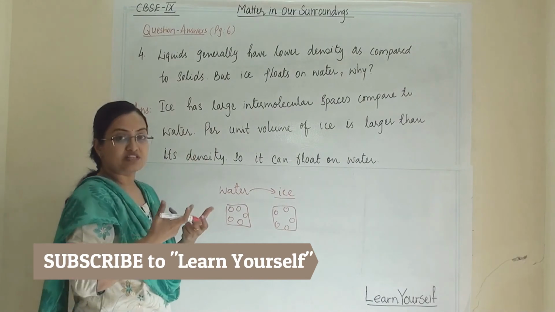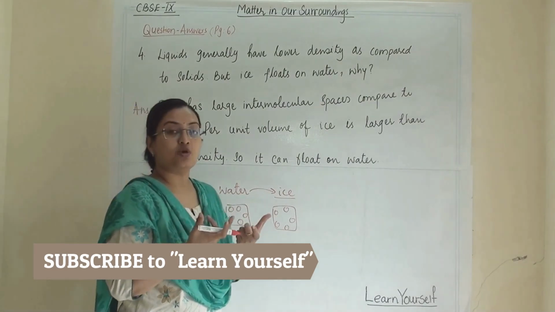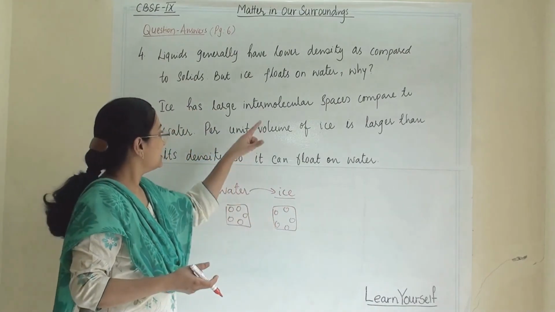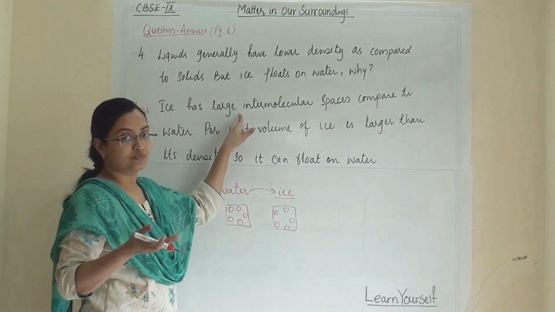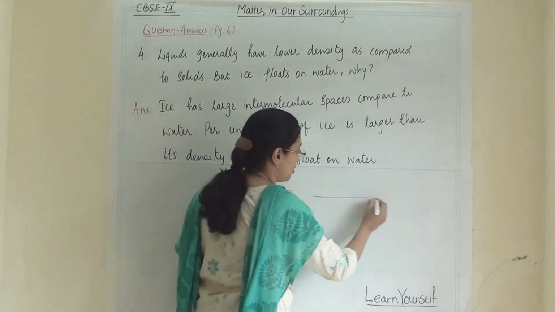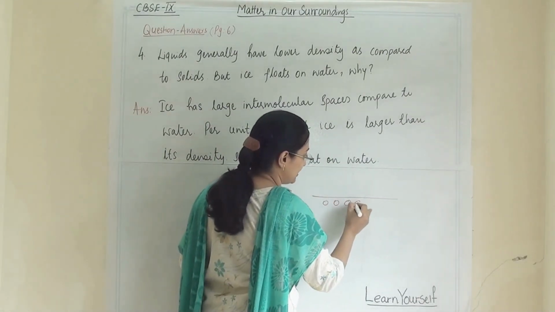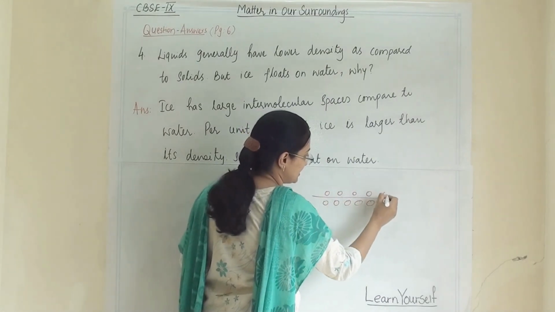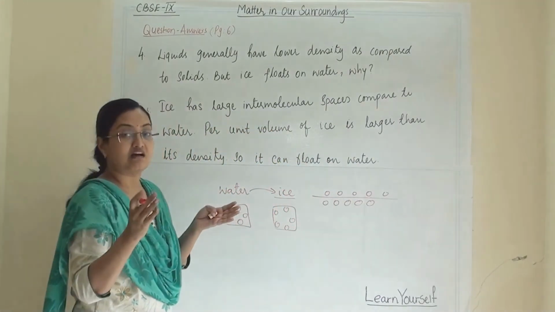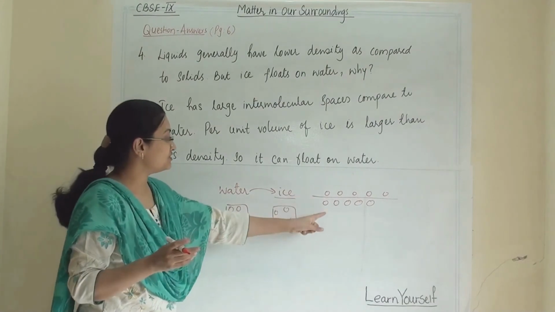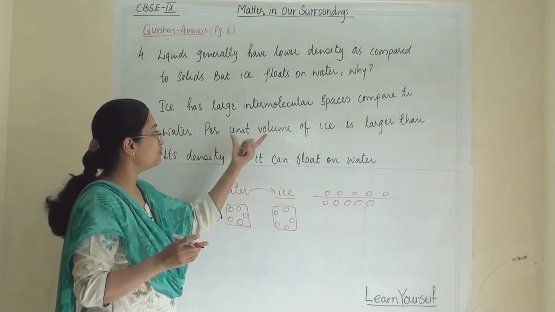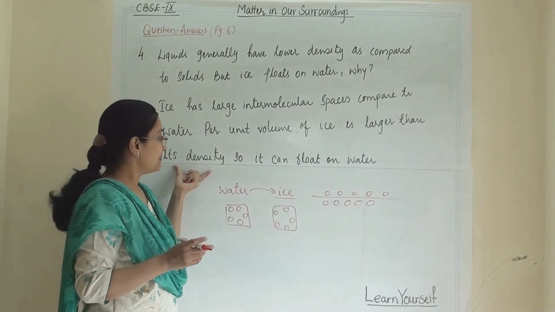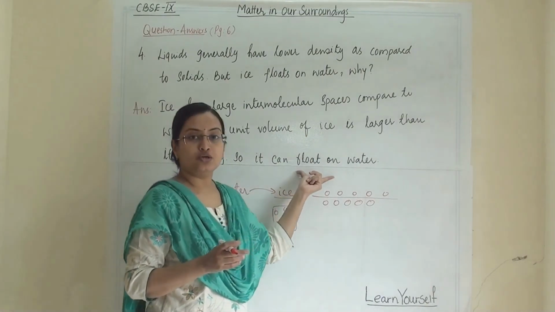Whatever intermolecular spaces are in water, compared to that, in ice it will be larger. So if these are water particles, then these will be ice particles. The spaces are larger, and because of this the volume per unit mass of ice is larger and its density is lower. So it can float on water.